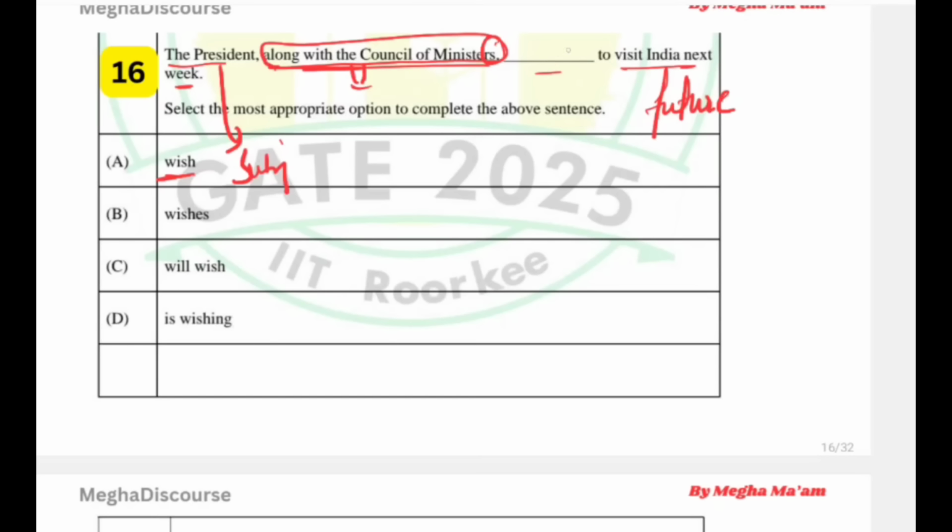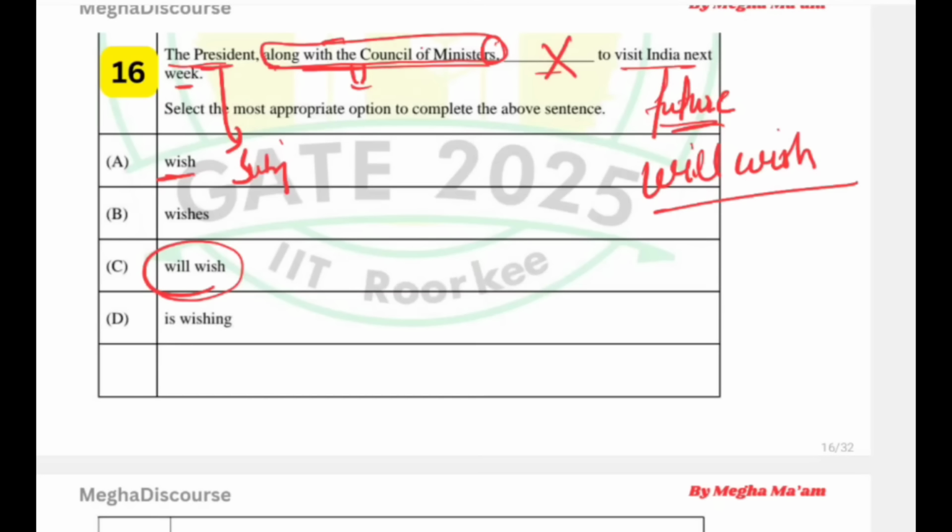So this is wrong one. Okay, because the president is the main subject and ये तो सारे चपेटे hai. Okay, so it is extra information and it does not change the number of the subject. In the council of minister, whether he is 1, 2, 4, 5 or no one, he will go. He will definitely go. So the subject is singular. The idea will not change. So it will carry will wish. Okay. So because this is a future one, so simply we will choose will wish.